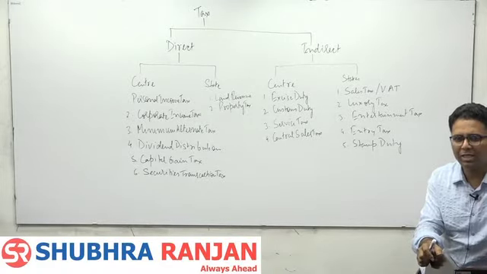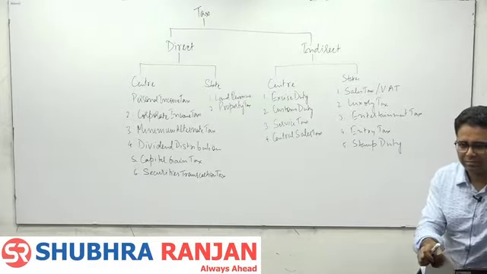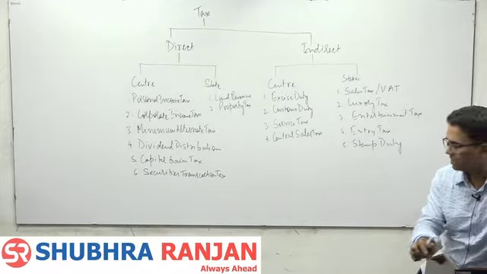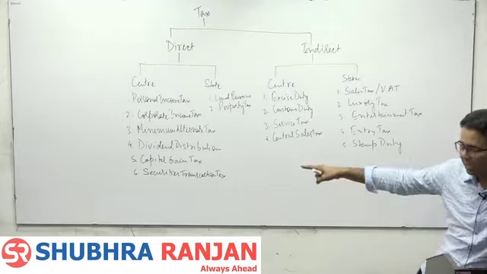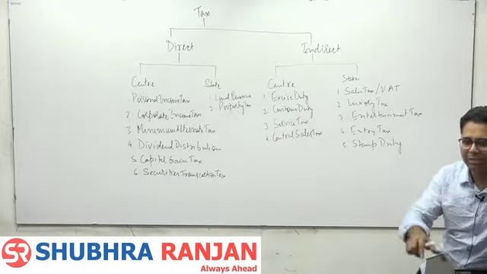Securities transaction tax is a direct tax. Listen carefully. Securities transaction tax is a direct tax, stamp duty is an indirect tax, and that is deposited by the Bombay Stock Exchange.